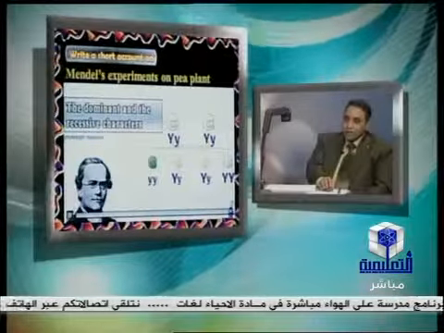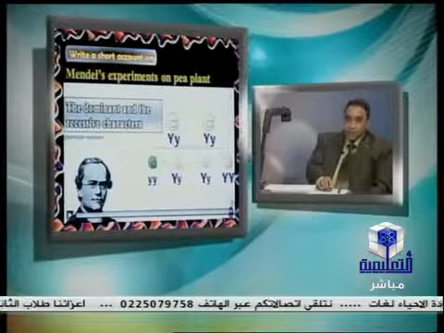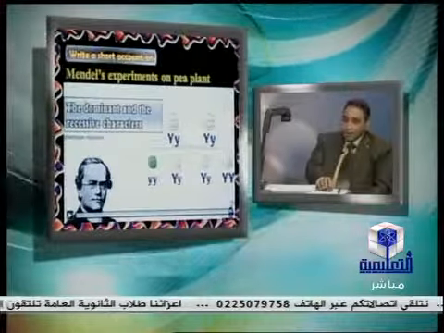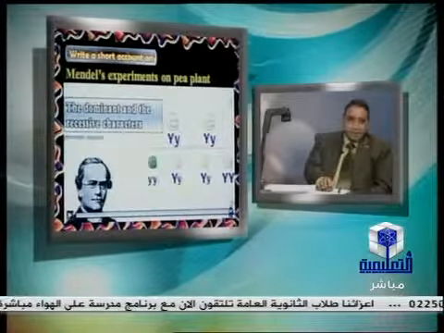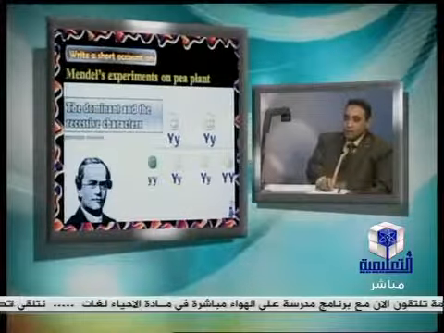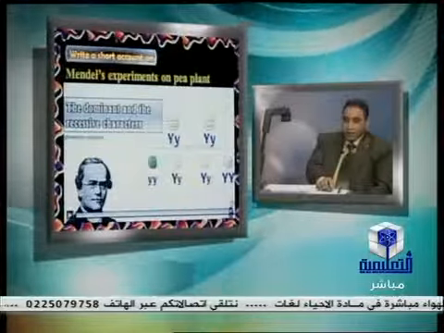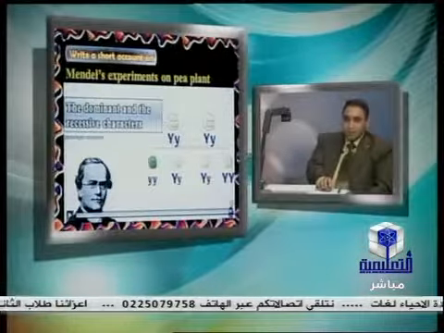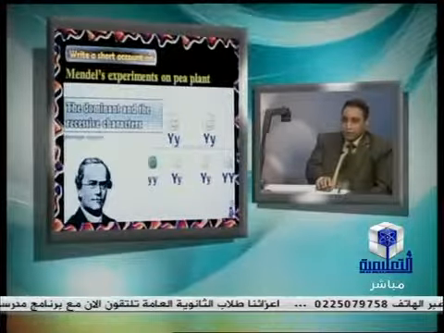So the ratio of Mendel's first law is 3 dominant, or 3 yellow in this example, to 1 recessive. Therefore, Mendel's first law explains that when two homozygous individuals that differ in a pair of allelomorphic characters are crossed, only the dominant character appears in the F1, but the two characters appear in the F2 in the ratio of 3 dominant to 1 recessive.